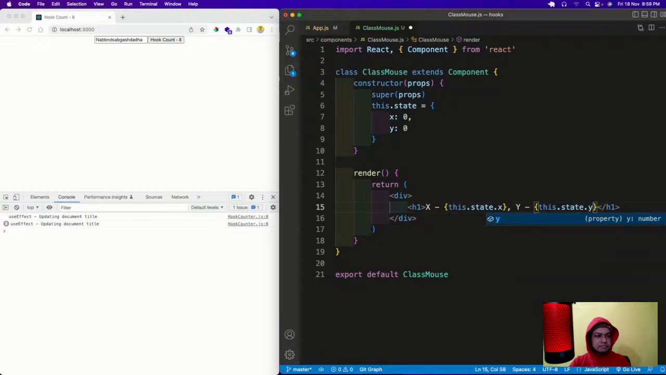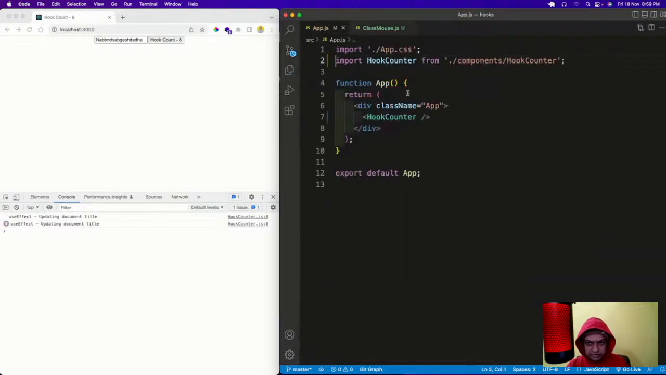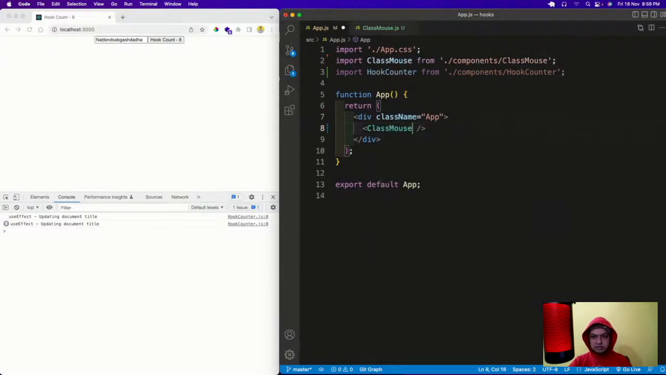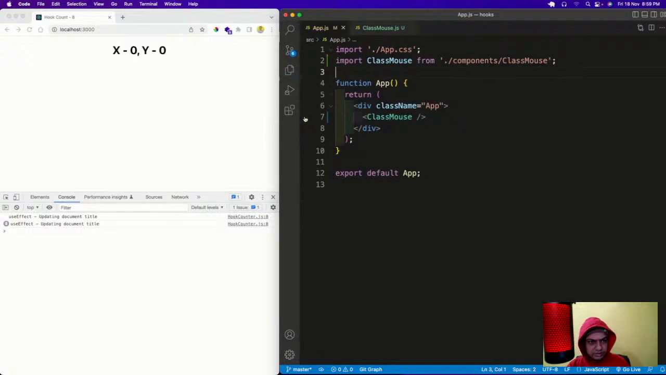Then I'll save it, and this class Mouse will be there, and then save it. So that x and y are being shown. Okay, so that is good.